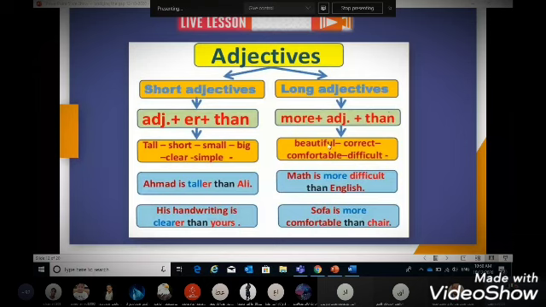So, beautiful becomes more beautiful. Correct, more correct. Comfortable, more comfortable. Difficult, more difficult. For example, math is more difficult than English. Sofa is more comfortable than chair. I hope the rule is clear for you.